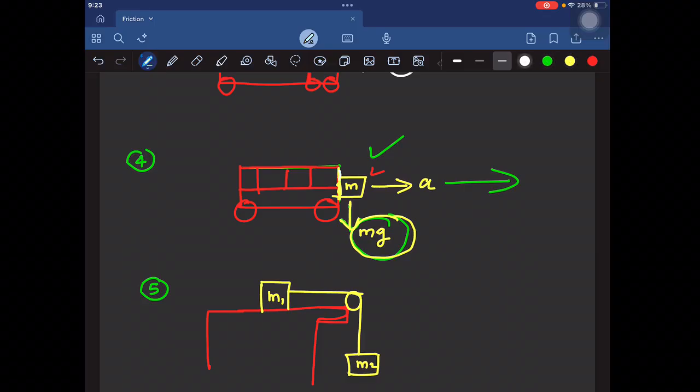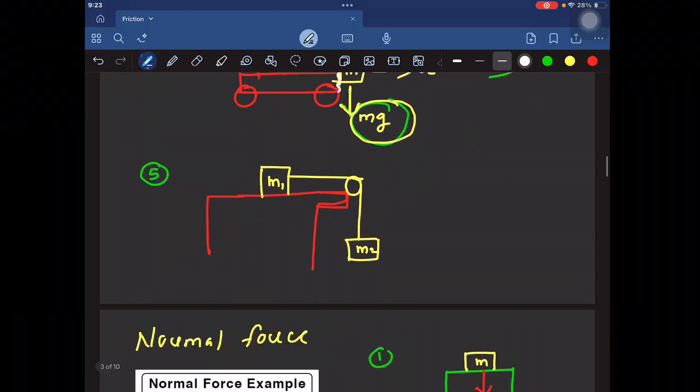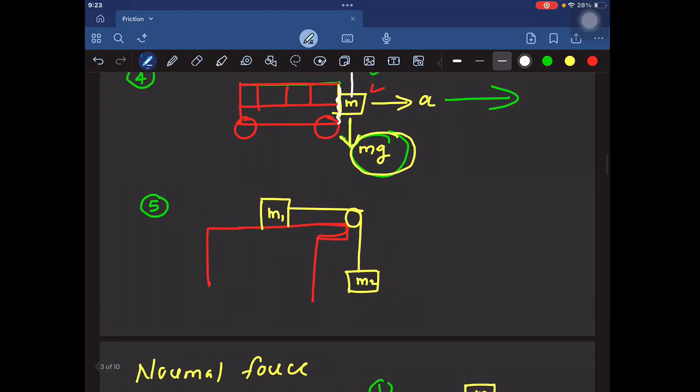This tension tries to move the body in this direction, so the friction on the surface will act against that tension force. So understand this point: friction always acts against the relative motion. In this way, you can easily find the direction of friction.